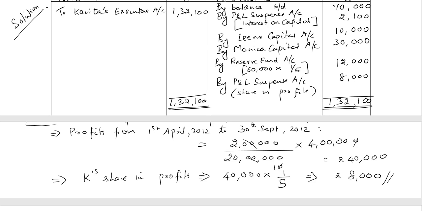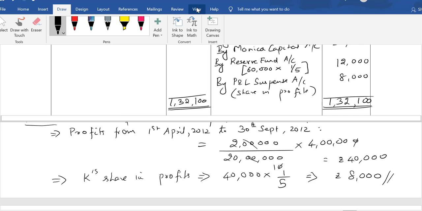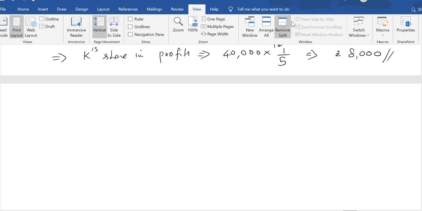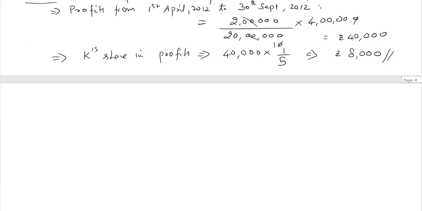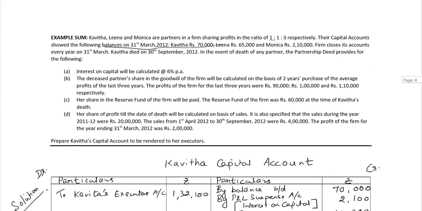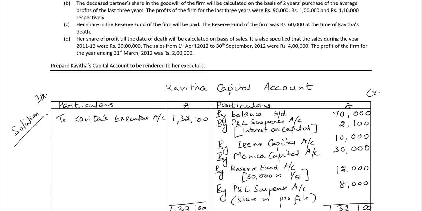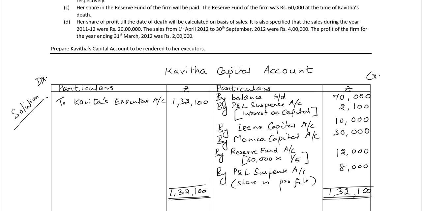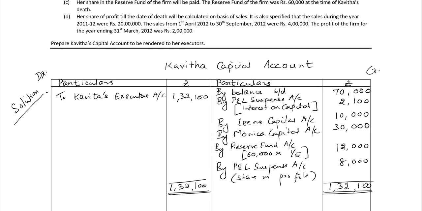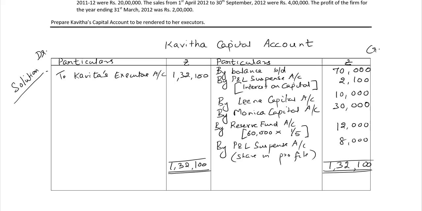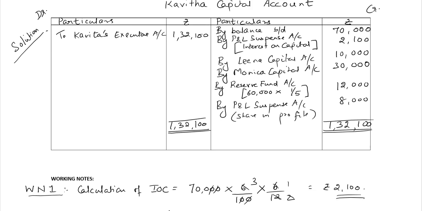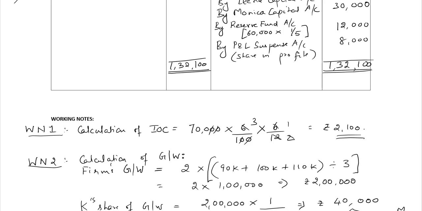I'll remove the split. We can view the entire answer. So this is the solution, Kavita's capital account, followed by the working notes.